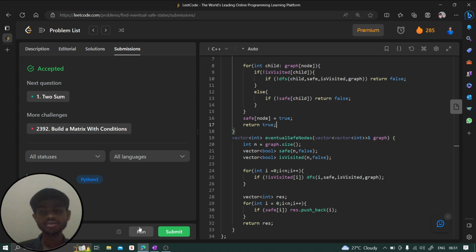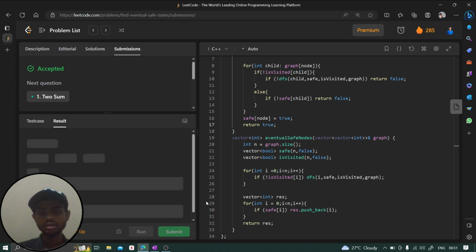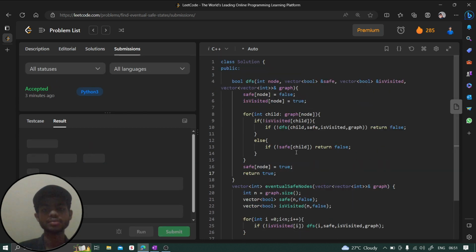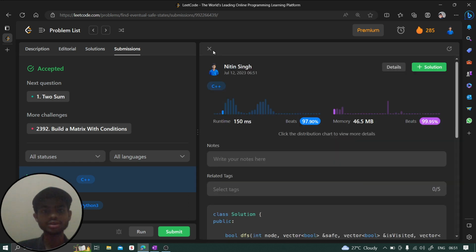Fine. Now let's run this code and see whether it's working fine or not. So I hope it should work, right? You can see both the test cases pass. So let's try to submit this code as well. All right, so it's taking some time. Yeah, finally it got submitted, right?